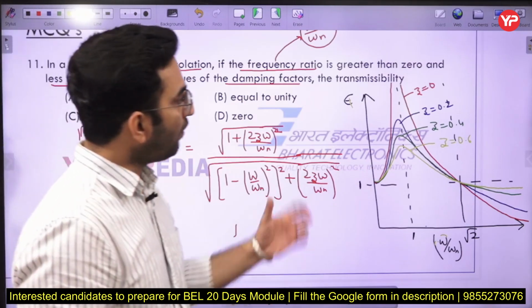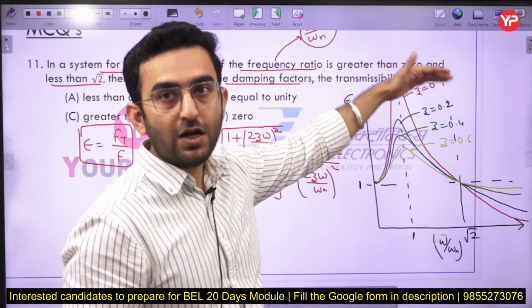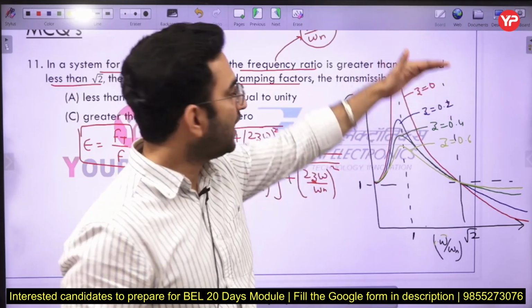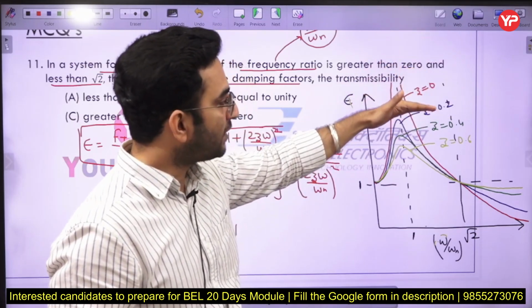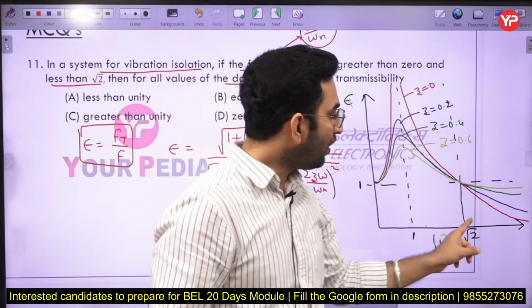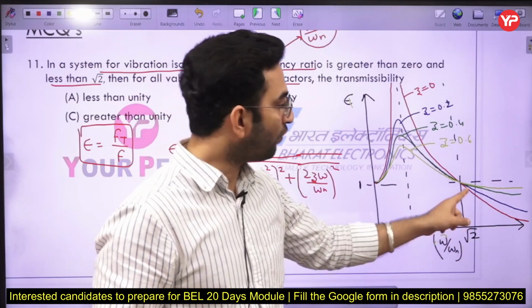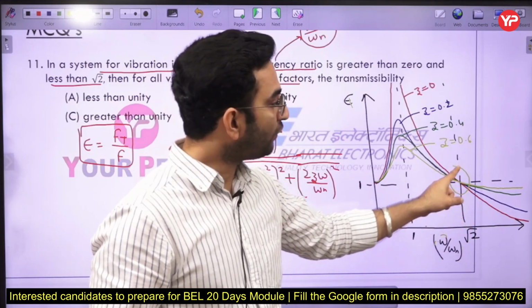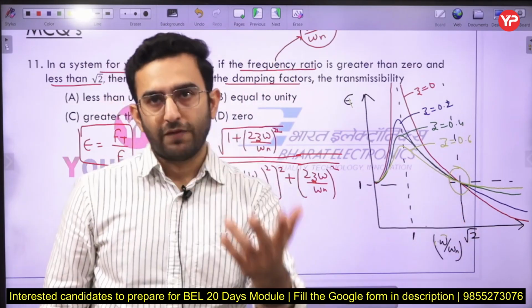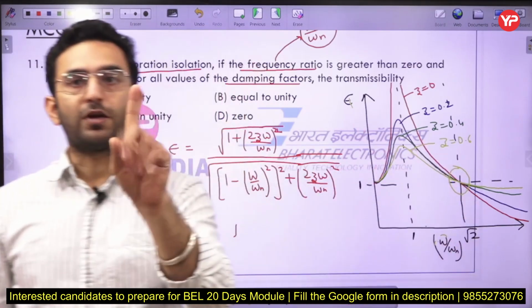Okay, but now as you are increasing the damping coefficient, the corresponding damping ratio will increase and the value of the transmissibility will get reduced here. Corresponding to the frequency ratio value of √2, no matter what the value of the damping ratio is, or whether damping is provided or not, the value of the transmissibility is always going to be equal to 1.